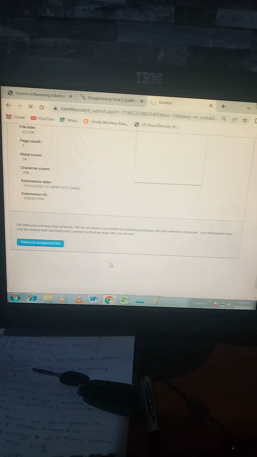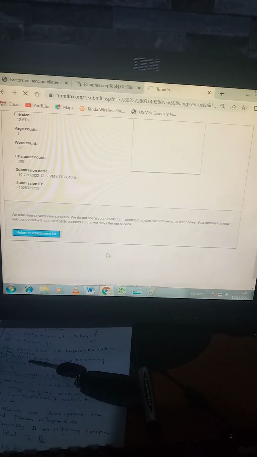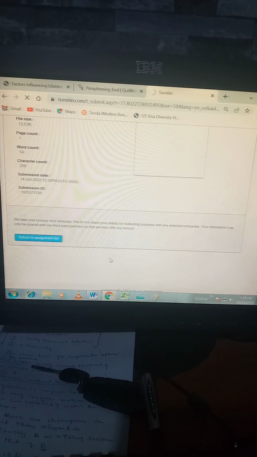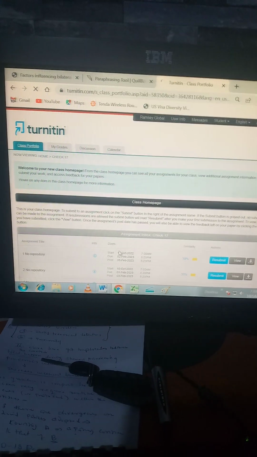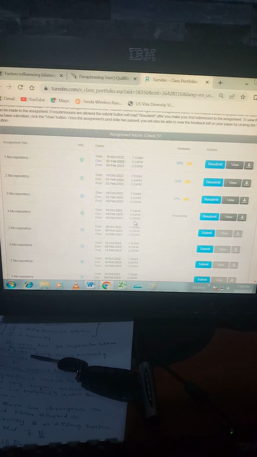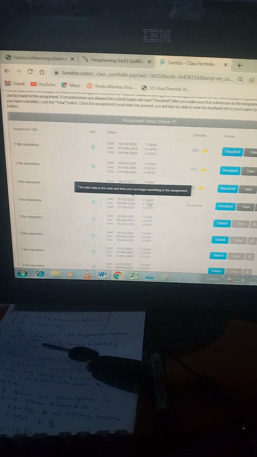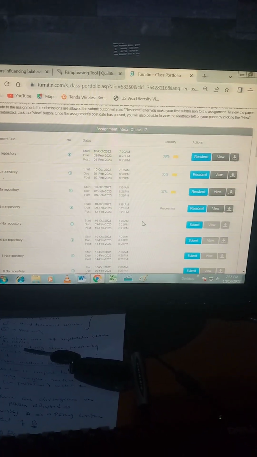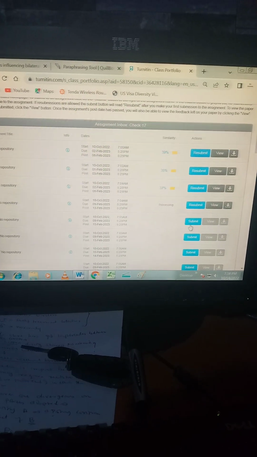Now that is the preview of what you've just uploaded. Then you return to the assignment list. Once you go back to the assignment list, as it continues to process, let us also add document 2 or document B, which we did not subject to quillbot.com.